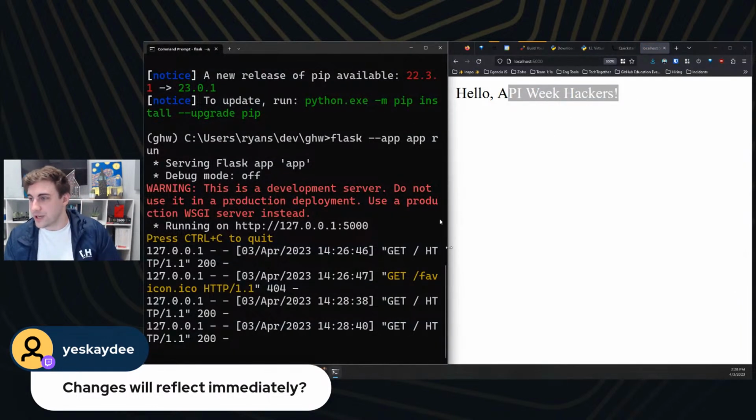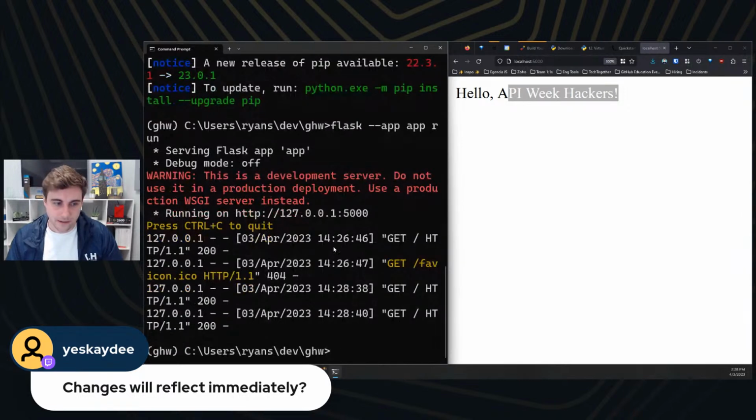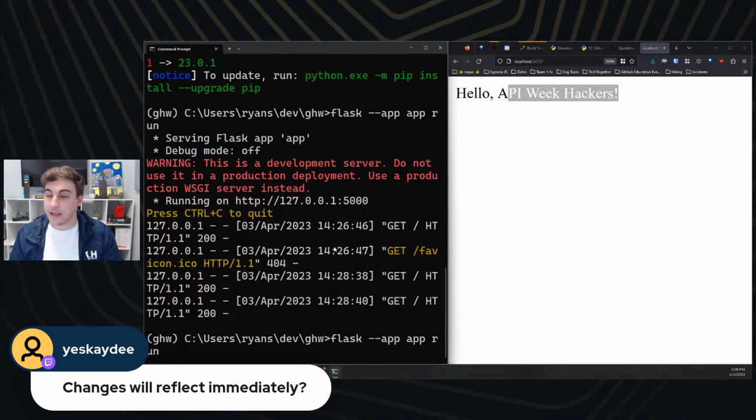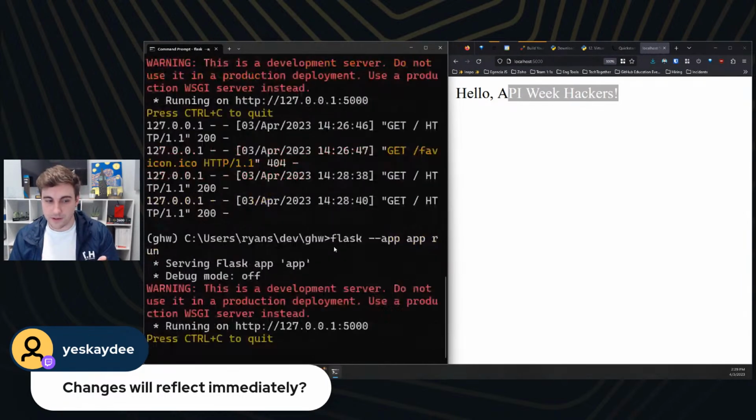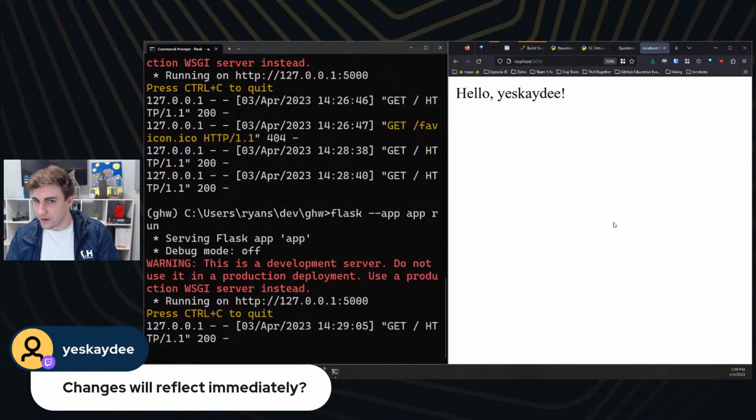But if we wanted to see that change go live, in our command prompt here, we can just hit Control-Z. That's going to end our server. It's going to prevent it from continuing to run. If I hit the up arrow on my keyboard, that's going to bring up the last command that I used. And you can actually do this to scroll back through other commands that you've used as well. But I'm going to rerun our server. And now if I refresh this page, you can see that the change is live.